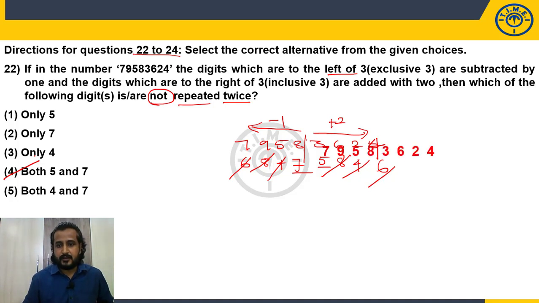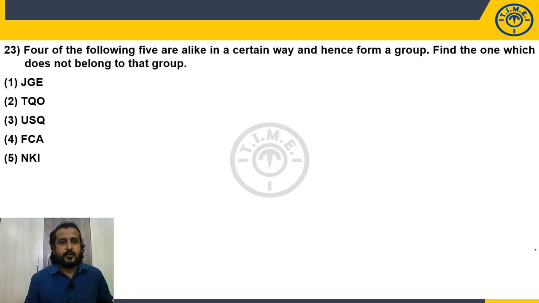Remember that these kinds of questions are very easy questions. Maximum in 30 seconds you can do. So both 5 and 7. Now 4 of the following 5, which is nothing but odd man out. But letters are given. So letter odd man out.